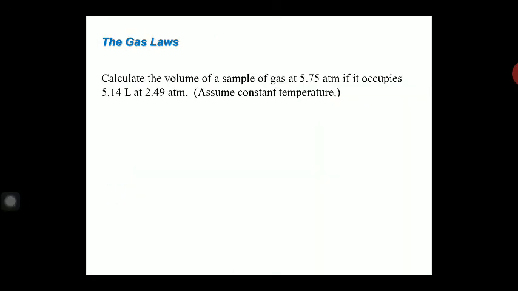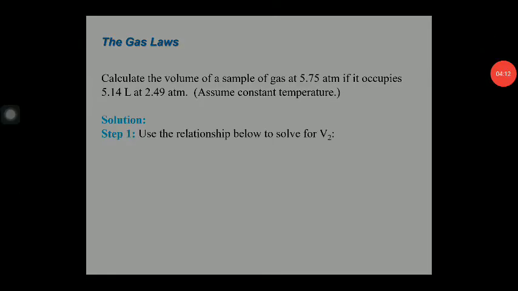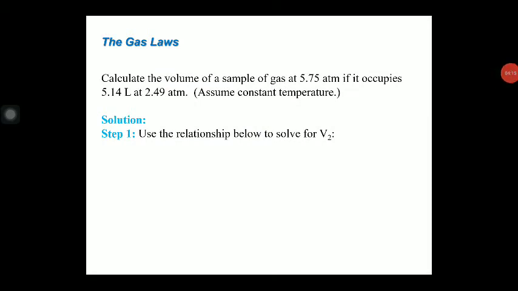Now we will take one numerical which is based upon Boyle's law. In this numerical, we have to calculate the volume of a sample of gas at 5.75 atm if it occupies 5.14 liters at 2.49 atm. Assume that the temperature remains constant. You know, when the temperature remains constant, then we have to fulfill the condition of Boyle's law. Then use the relation for the calculation of the final volume.